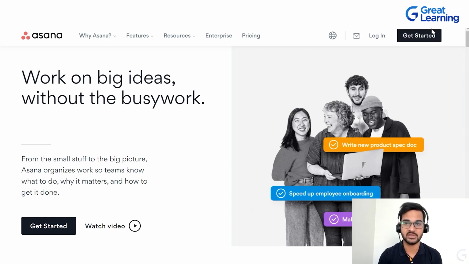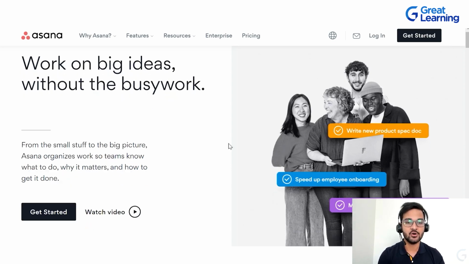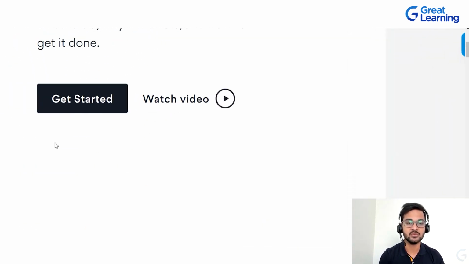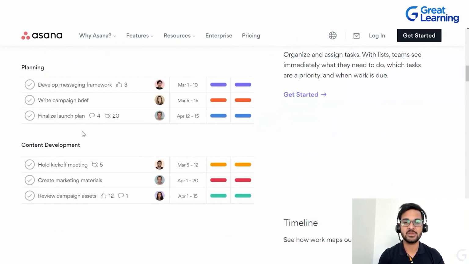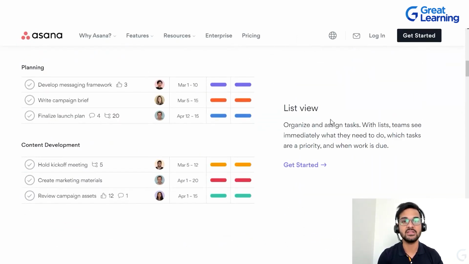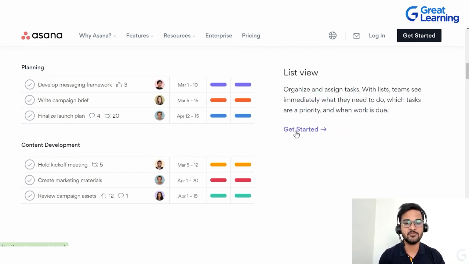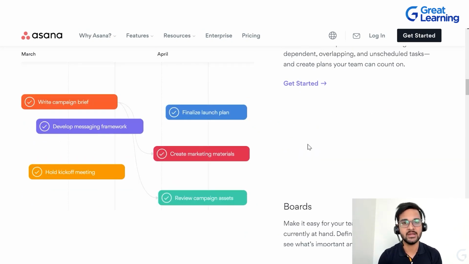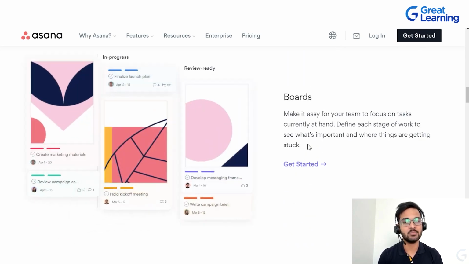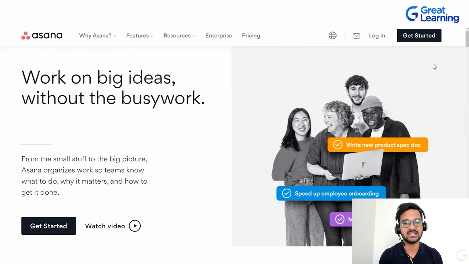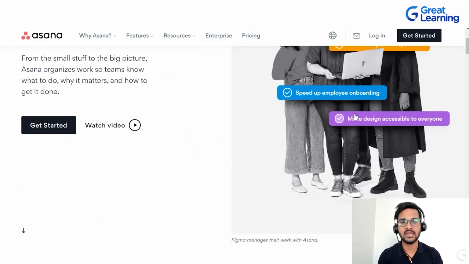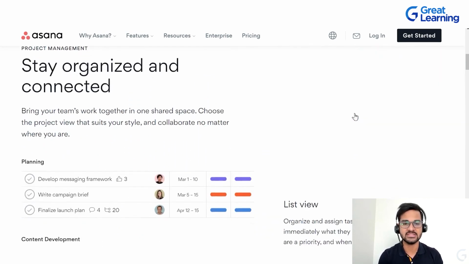So one, you can click over here, you can click on get started, put your mail ID and you can sign up. Or else you can just go here and you can click on this get started and you can start again. If you do not want to click from here also, then again, as I told you that there are different views in Asana. So for example, one is list view. If you click on here, you are eventually going to land up on the same page. It will ask you for your email ID and you can sign up. So the process is very simple. There are so many get started buttons over here. You can click on any one of these links and you will land up on the same page.